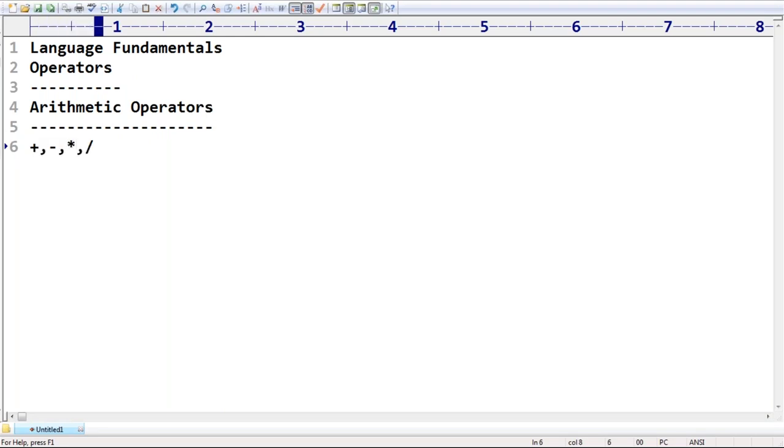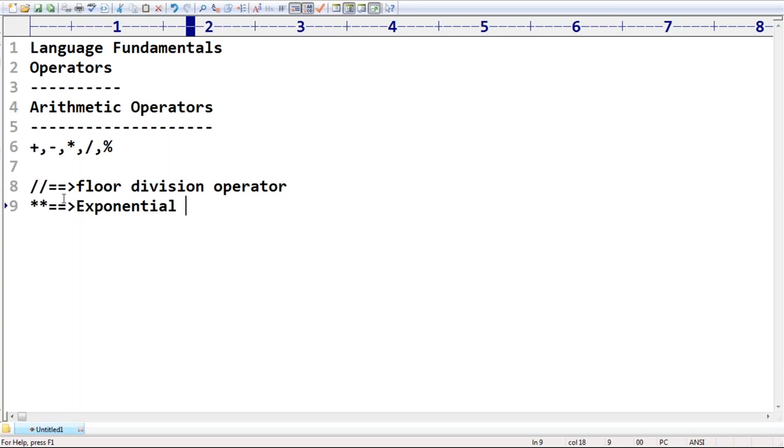multiplication operator, division operator, and then modulo operator, right? These 5 are the normal arithmetic operators in any programming language. But Python contains 2 special arithmetic operators. What are those? Floor division operator, and after that, the power operator, the exponential operator. This one is nothing but the floor division operator. The second one is the exponential operator, which is nothing but the power operator.